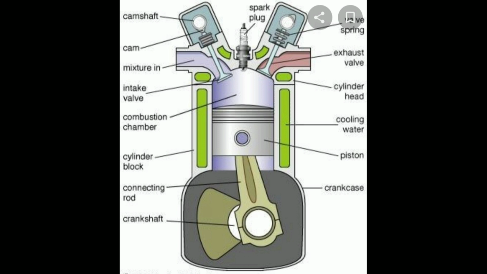The piston completes 4 strokes during 1 revolution of the crankshaft. A stroke refers to the full travel of the piston along the cylinder in either direction. This is the 4-stroke engine operation.